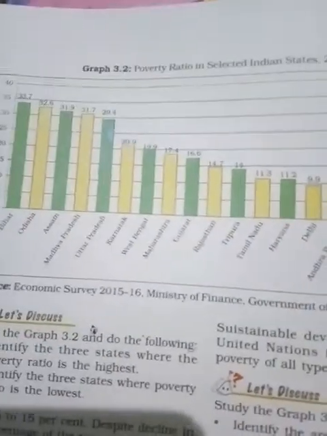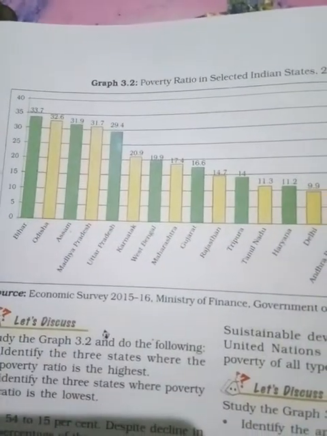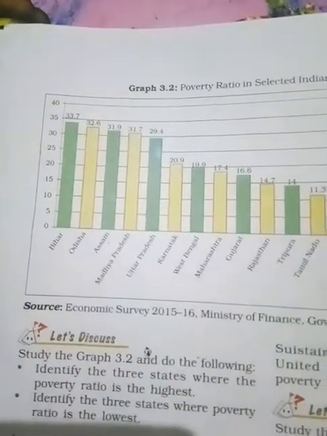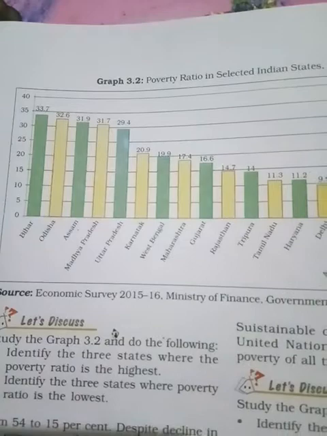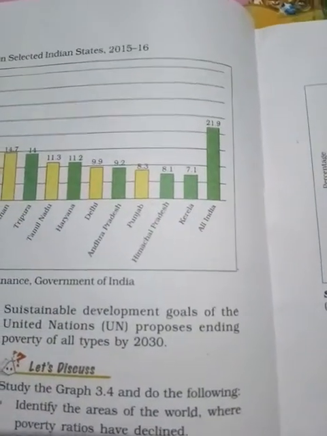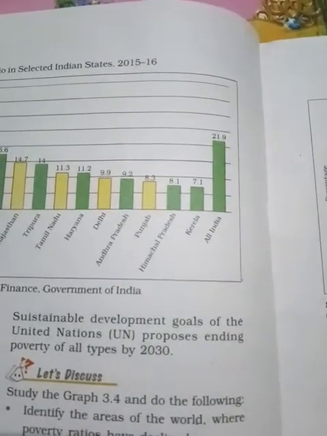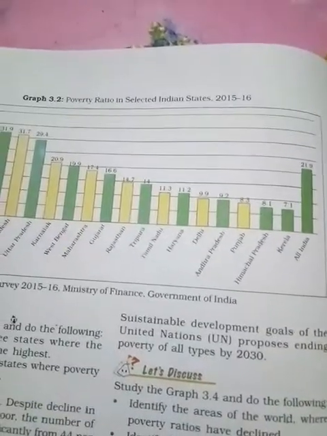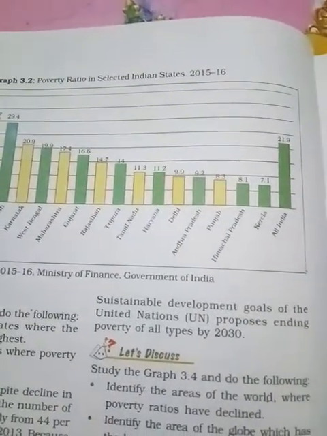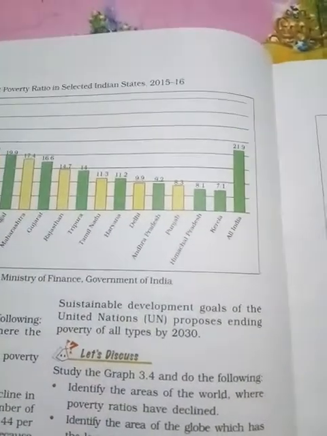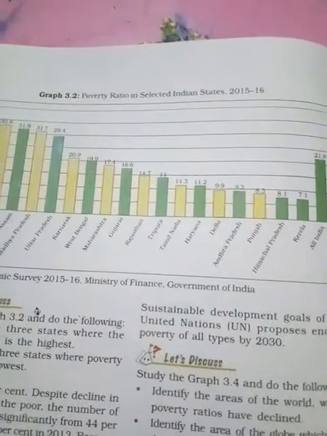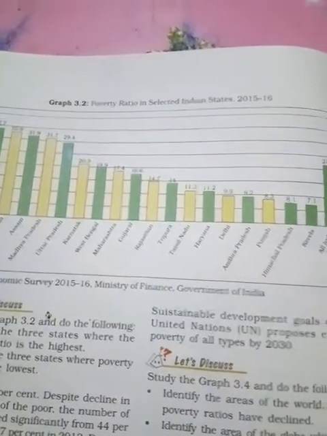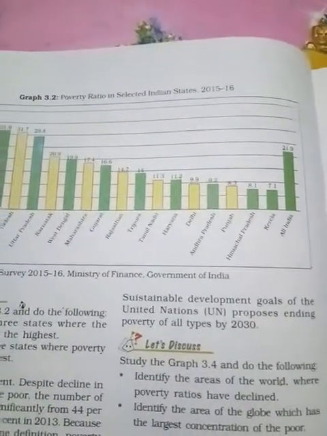These are the graphs. We saw in some states the poverty level. Look here, Bihar, Odisha, Assam, Madhya Pradesh, these are very high, but look here, these are very low. Kerala, Himachal Pradesh, Punjab are very low on average. Throughout the whole of India the average is 21.9%, but some states are much higher than the national poverty.